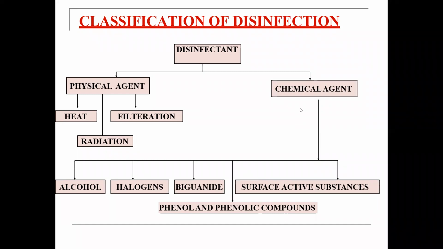Then the chemical agents. Alcohol is regularly used. These are chemical agents. Alcohol is the main content of sanitizer. Sanitizer mainly contains 70 to 80% alcohol, and alcohol is used for disinfection. If you apply alcohol directly to the surface, we can use it as an antiseptic, killing the microorganisms and avoiding infection. Halogens and hypochlorites are also there. These are the different chemical agents used.